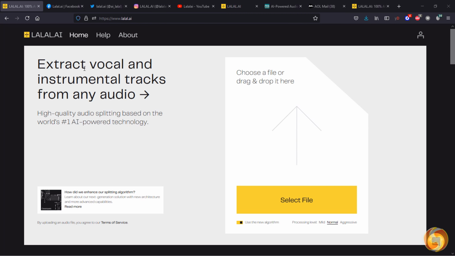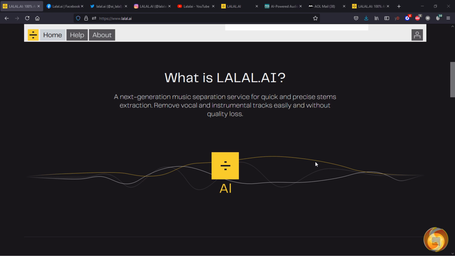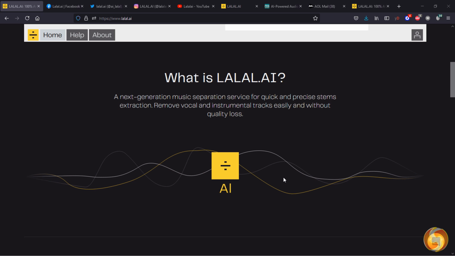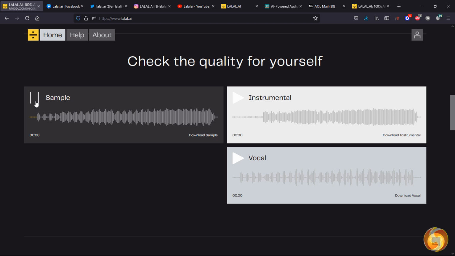Dear all, welcome to this new review dedicated to Lalal.ai, the best website you can use to extract vocals and instruments from rendered audio and video files for free. This is indeed the most suggested tool for all musicians, sound producers, and DJs that need to extract tracks or